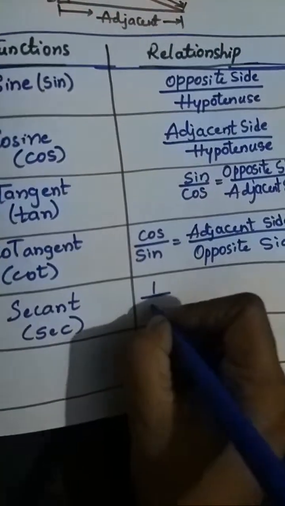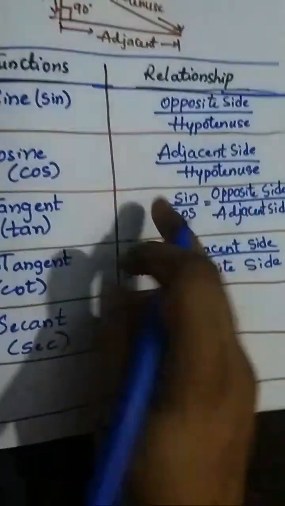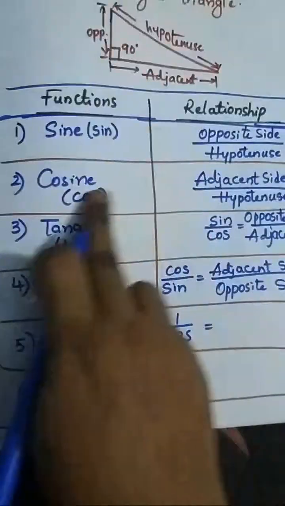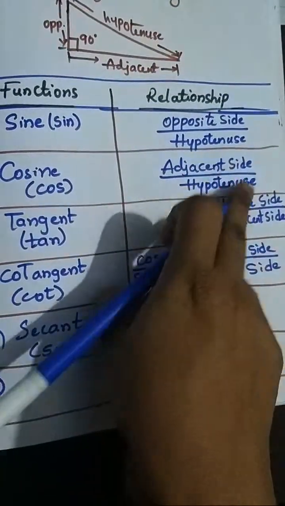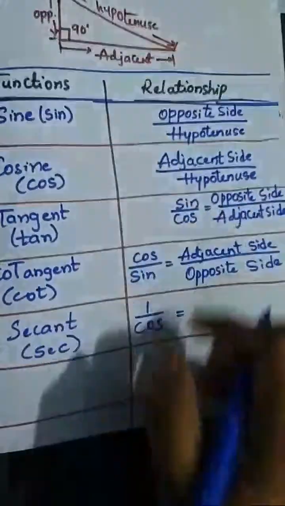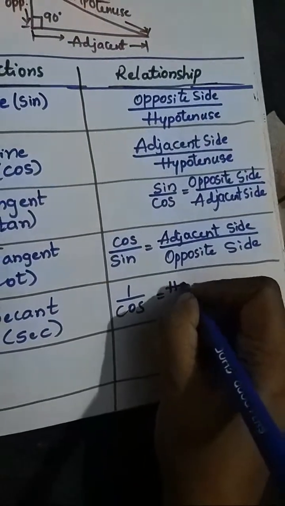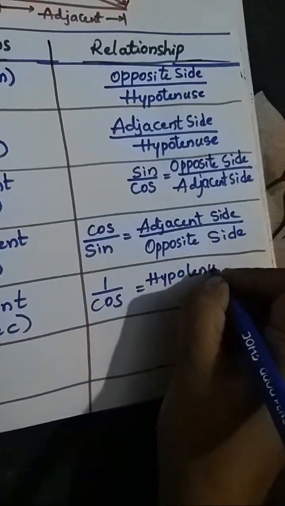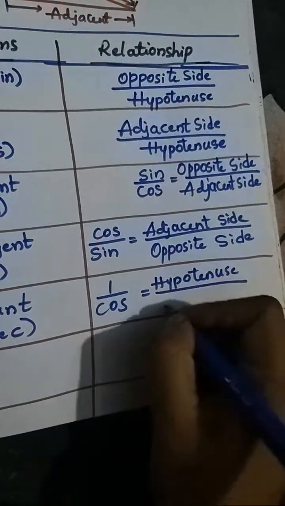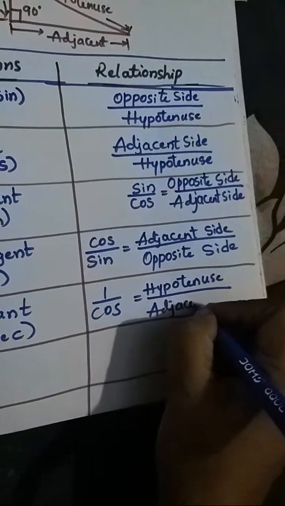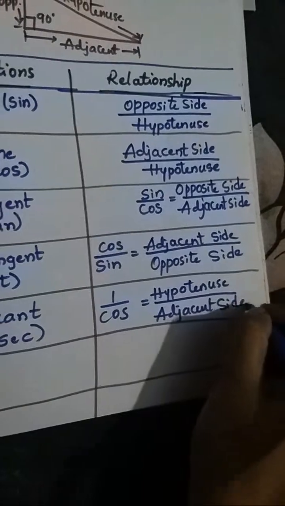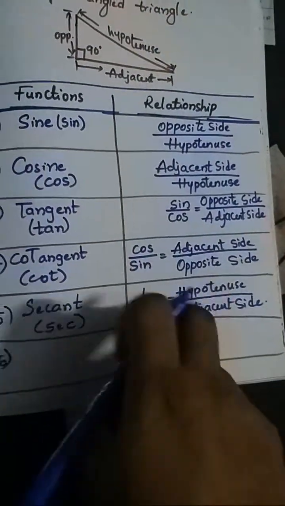This is written as 1 by cos. Cos means adjacent by hypotenuse, so 1 by adjacent side by hypotenuse means hypotenuse comes to the numerator and adjacent side goes to the denominator. This is hypotenuse by adjacent.